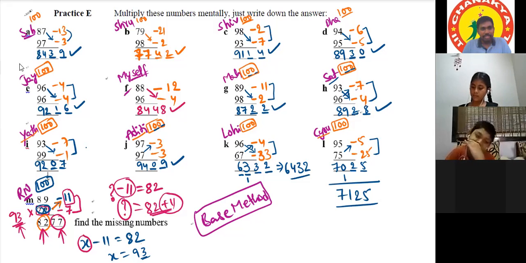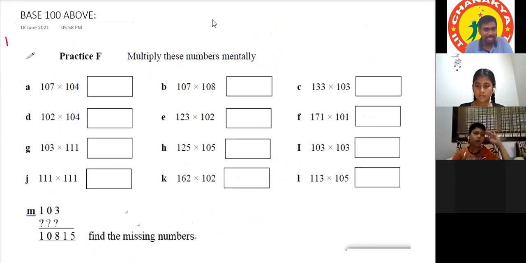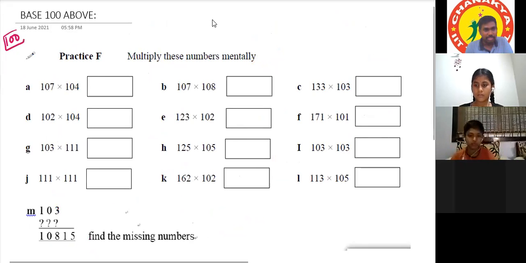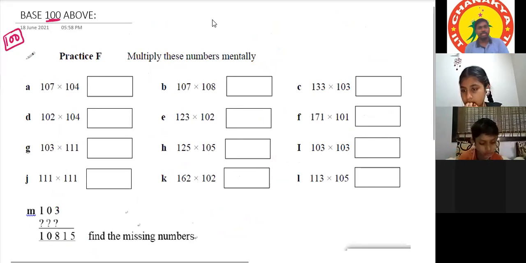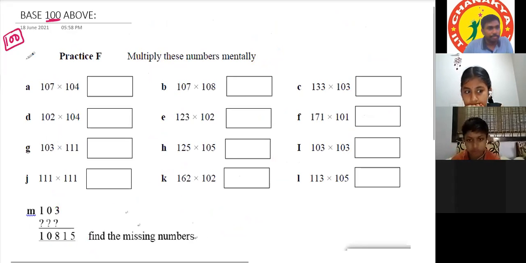And be ready for the next exercise. Till now we have done only below 100 base, next is above 100 base. For this exercise also the base number is 100. For the next exercise we have to decide the base. For this also the base is 100 only. There are 13 questions.